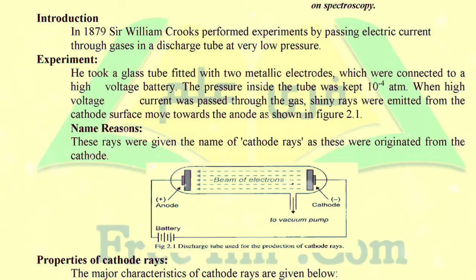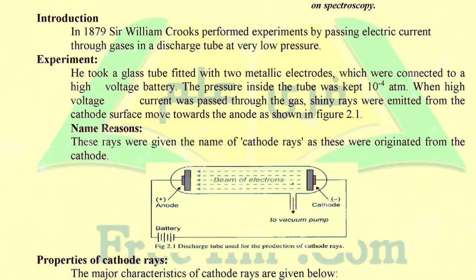Rays are produced due to the removal of electrons from the gaseous particles of the gas molecules filled in the discharge tube. But at that time we did not know the reason for producing the shiny rays, because we did not know about the electron. That's why this experiment is also called the discovery of electron. When the rays were produced by this experiment, J.J. Thomson studied these rays and found that they have negatively charged particles, and then he calculated their charge to mass ratio and said that they are electrons having negative charge.